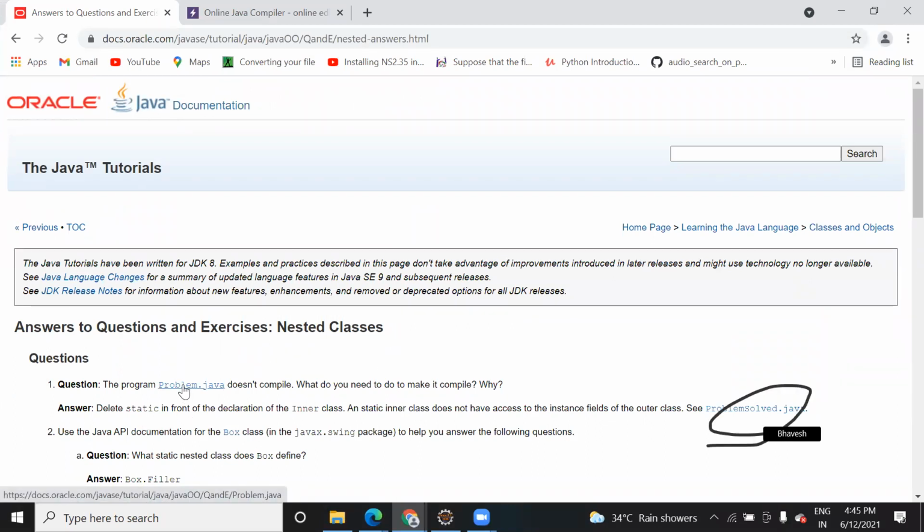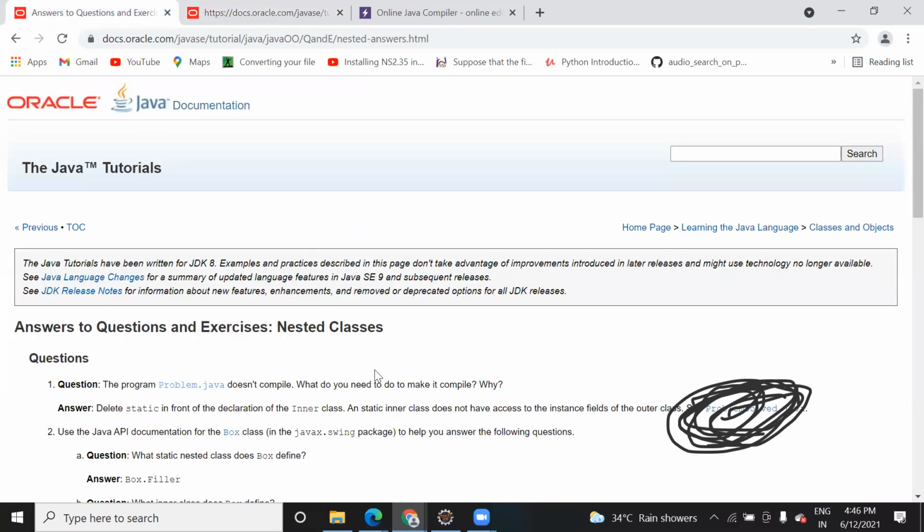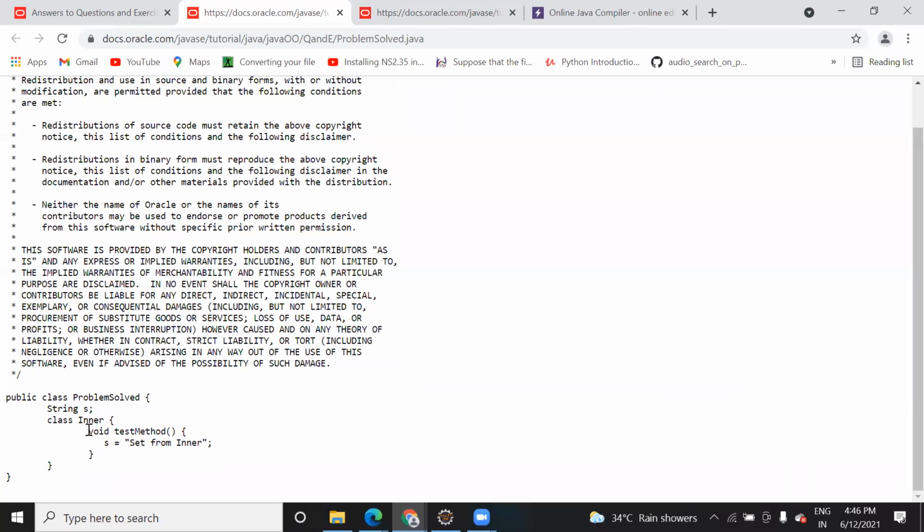This is actually the code only, which I have copied. When I open this, you can see. Oh, I have not seen this one. Go on the previous page. This one. See here. They have only removed that static keyword.